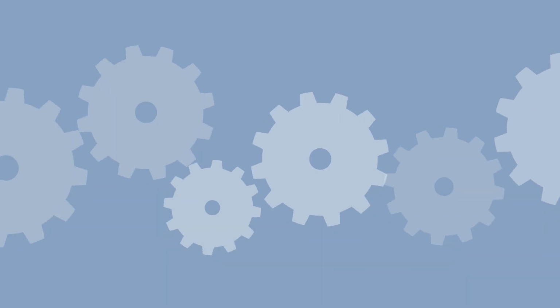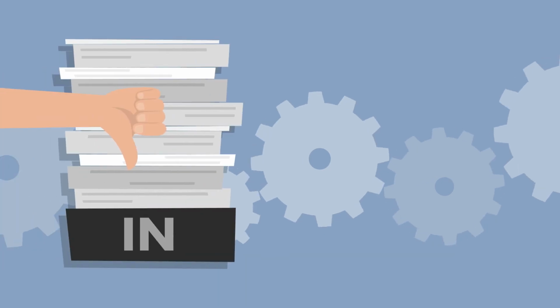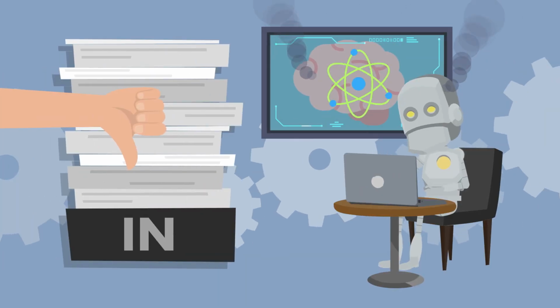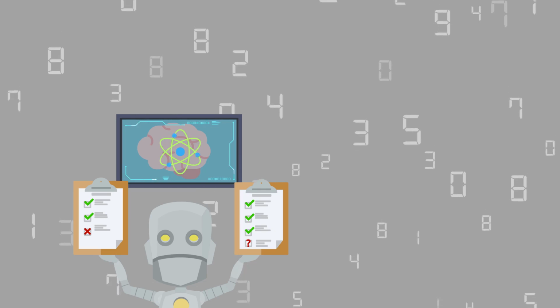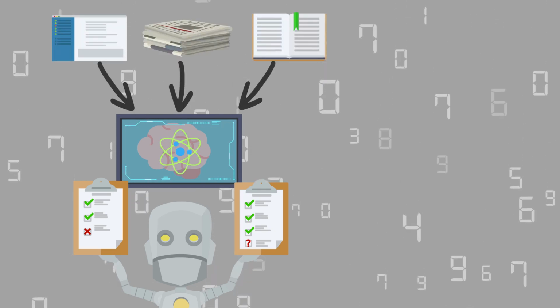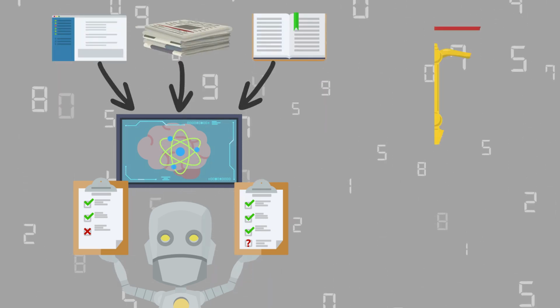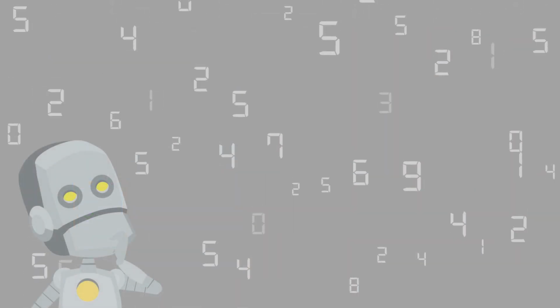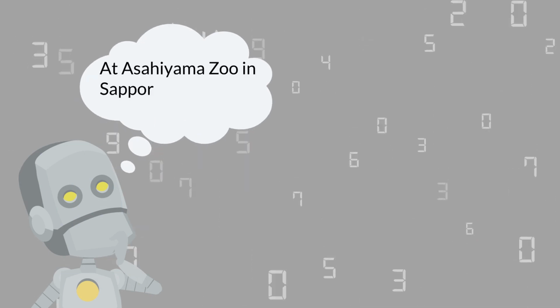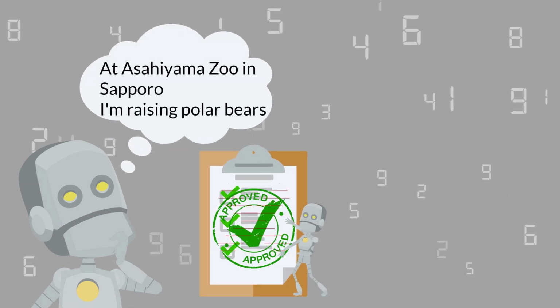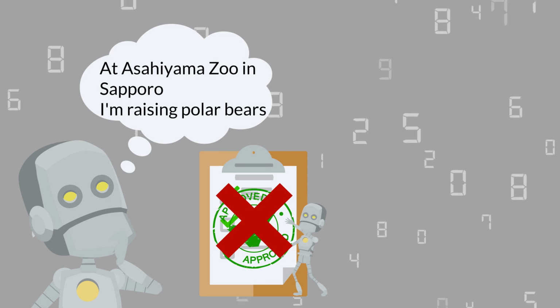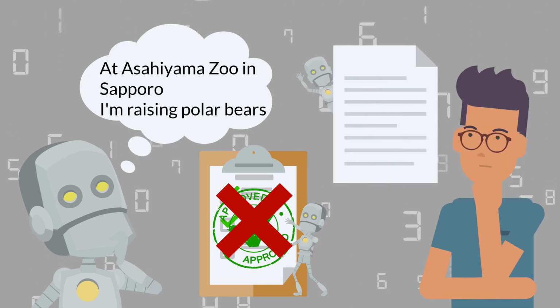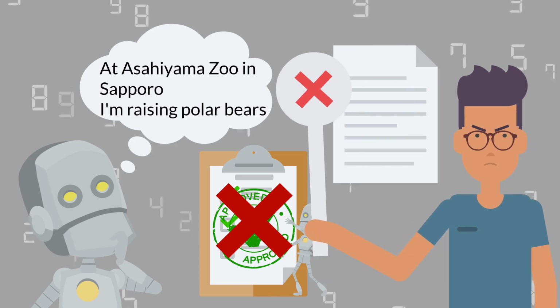The causes of hallucinations include problems with the learning data, the architecture of the AI model, and the learning process. For example, in the case of language models, hallucination may occur because the model learns from a large amount of data collected from the internet or other sources, which may include biased or incorrect information. In addition, language models are trained to predict the next most likely word for a given word, not to output correct information. This can result in the output of information that fits the context but is not true.